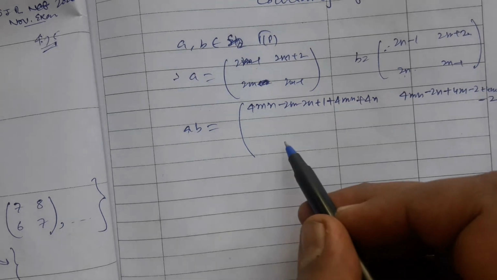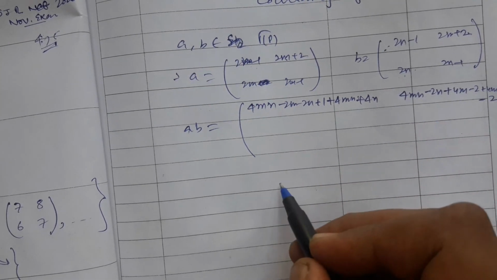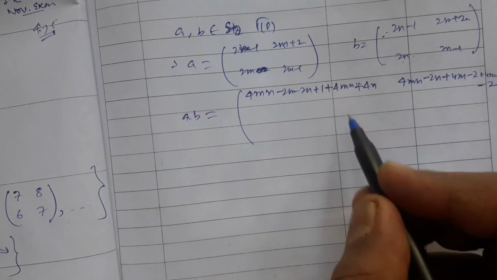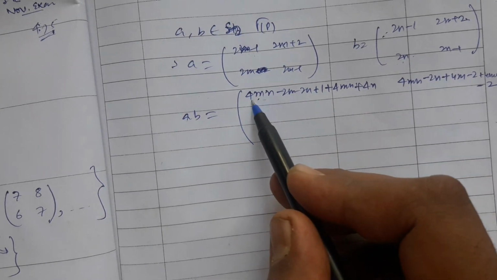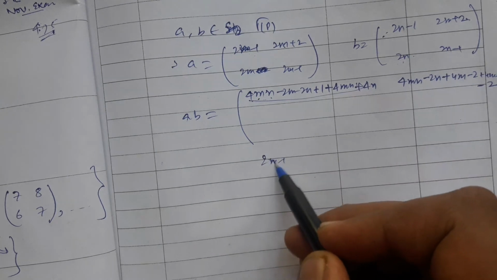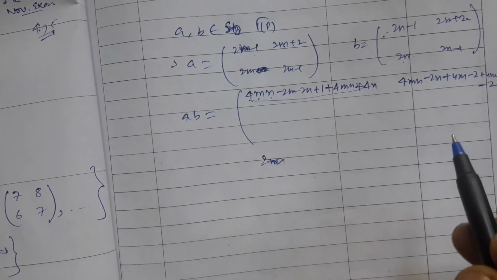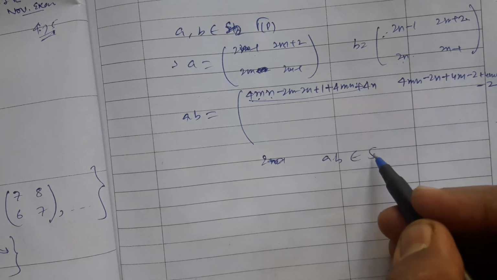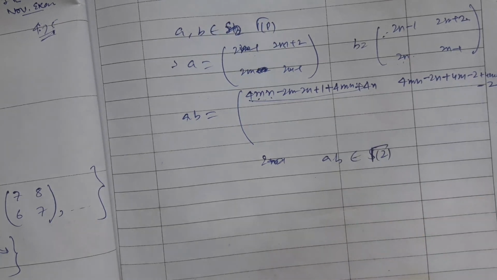Please do this clearly. This will be an element of this, by taking 2 common and trying to form 2m minus 1. Surely this will work, so AB belongs to gamma 2. Similarly this works for every p.